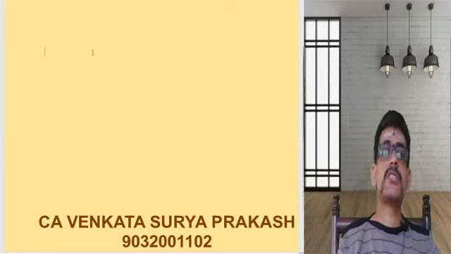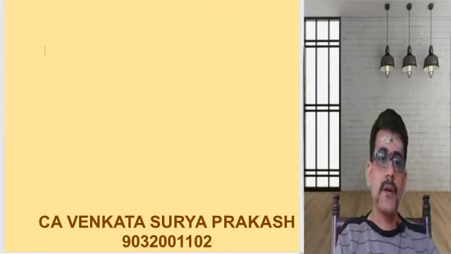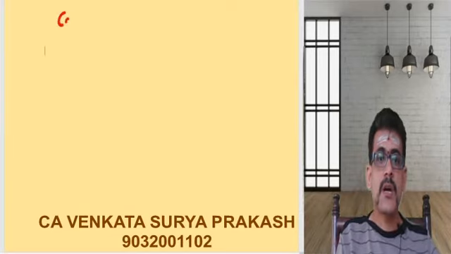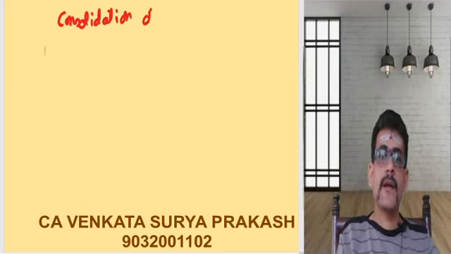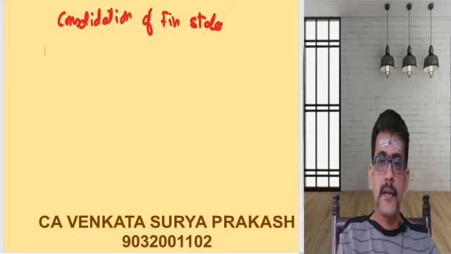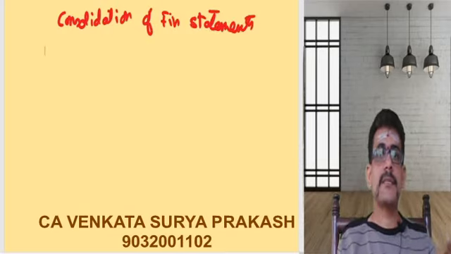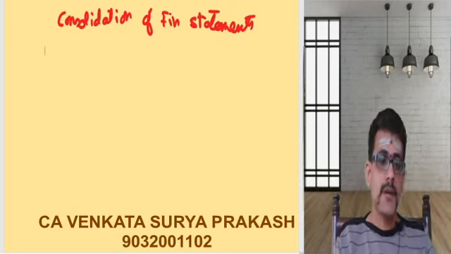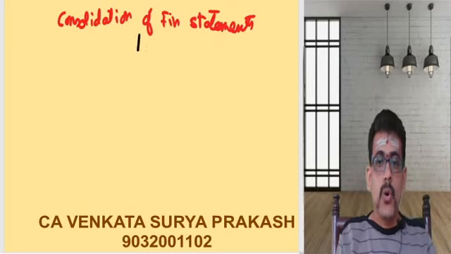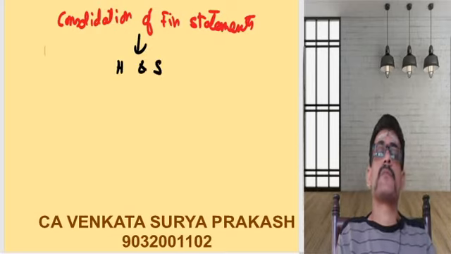Now, let us get started with Accounting Standard 21, which is something called consolidation of financial statements. So this standard gives us some sort of guidelines. This standard says how do I consolidate the financial statements of something called a holding company and a subsidiary company?